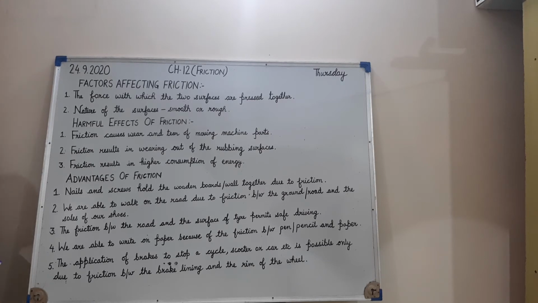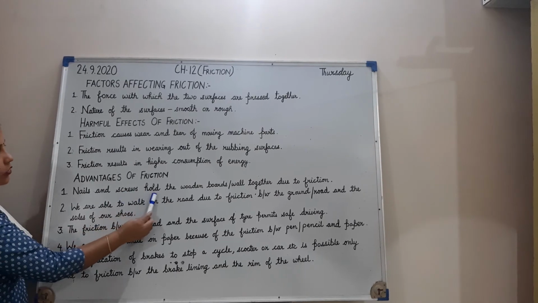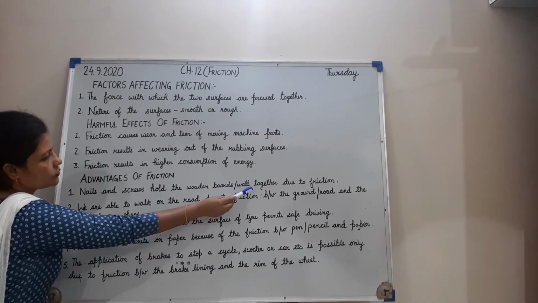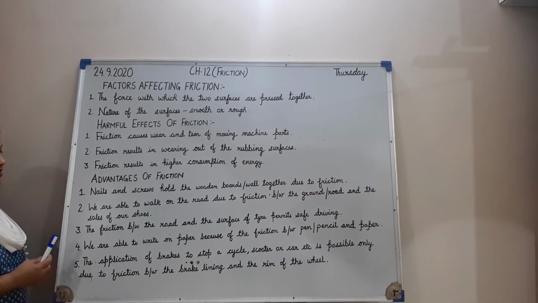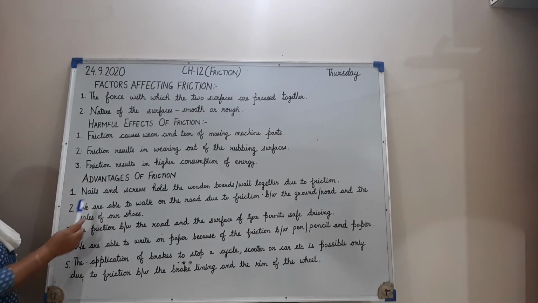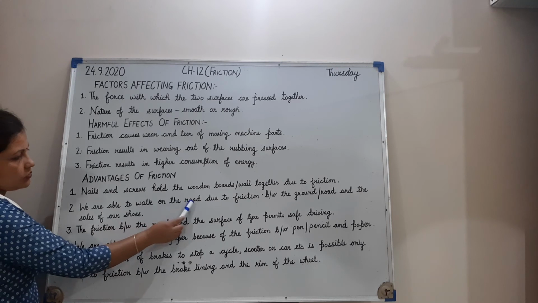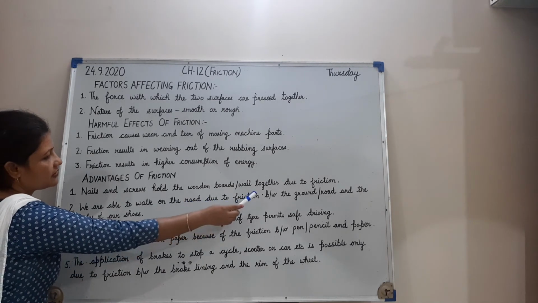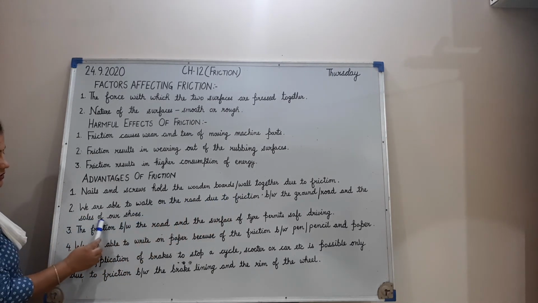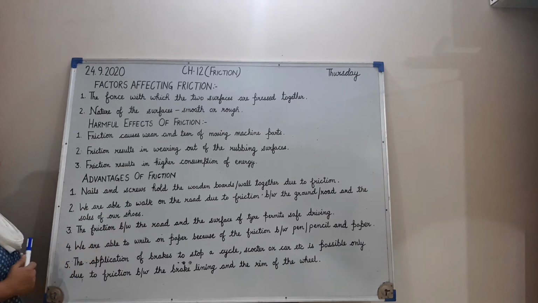Now, we will discuss the advantages of friction. What are the advantages of friction? The first is that nails and screws hold the wooden boards or the wall together due to friction. Due to friction, the nails and the screws hold strongly in the wooden board or the wall. Second, we are able to walk on the road due to friction between the ground or the road and the soles of our shoes.